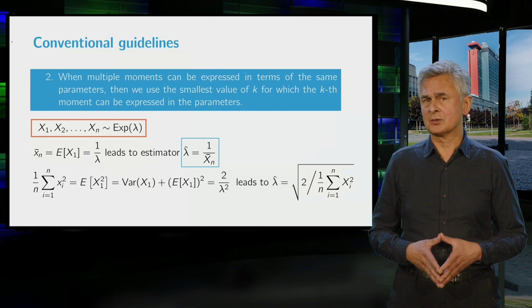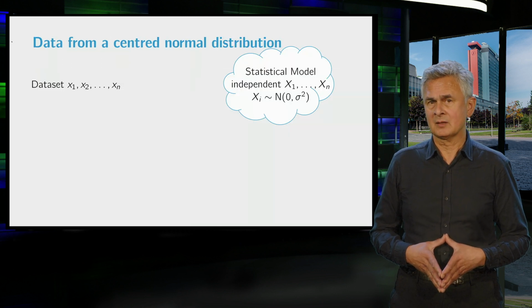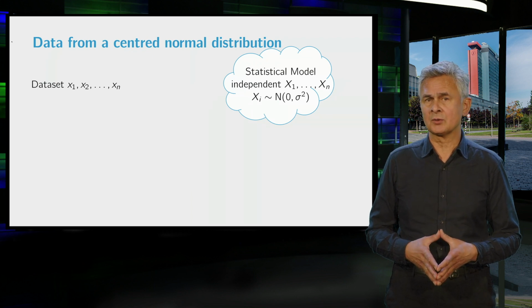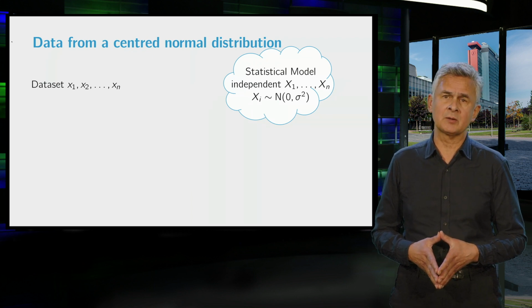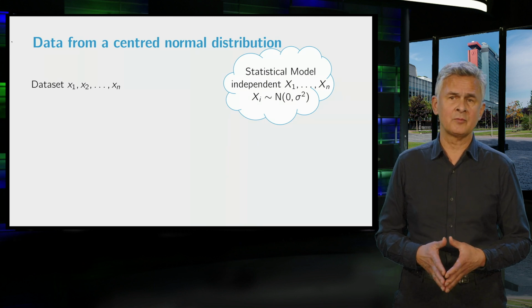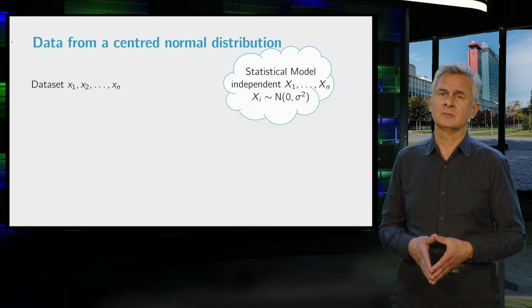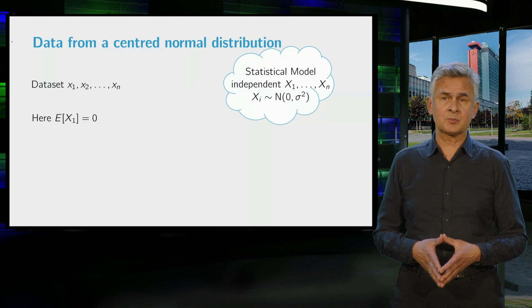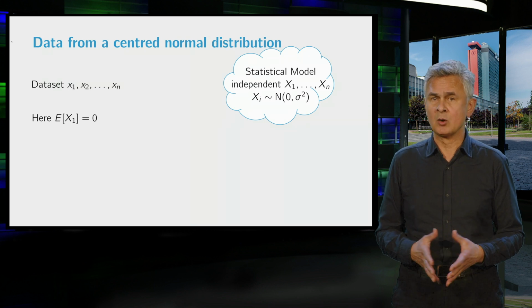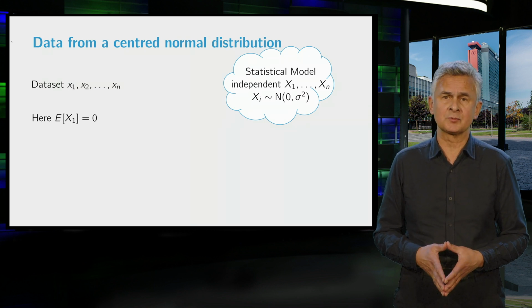Here's another illustration of the method. Suppose that we have a dataset of which the observations are modeled as realizations of independent random variables with a normal distribution with mean 0 and unknown variance sigma squared. In this case, the first moment is equal to 0. And this means that we need a higher moment to express things in terms of the parameter sigma.